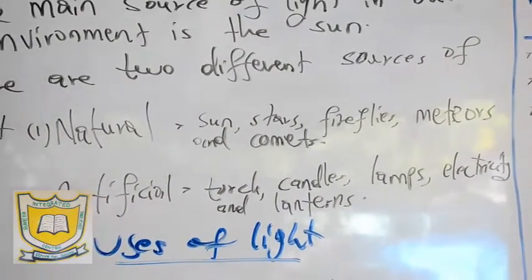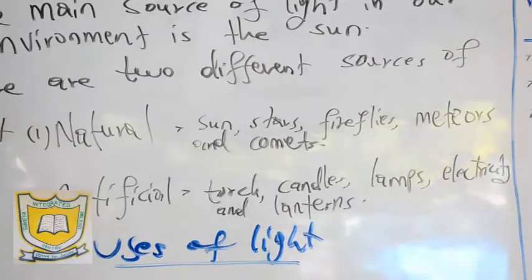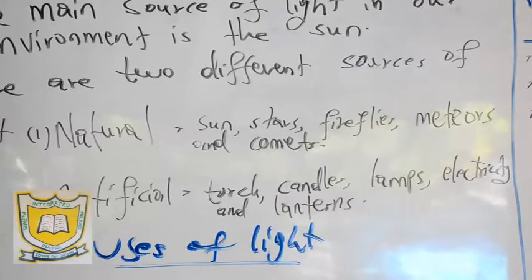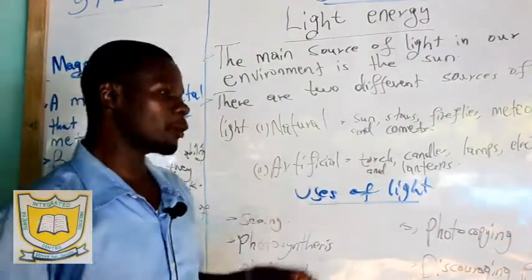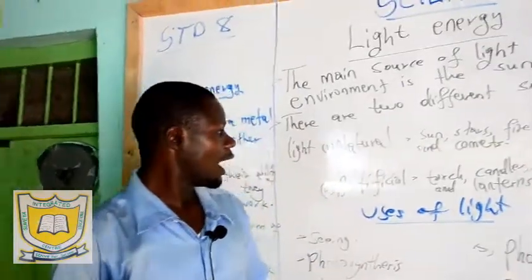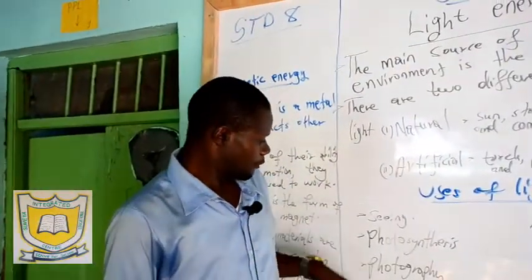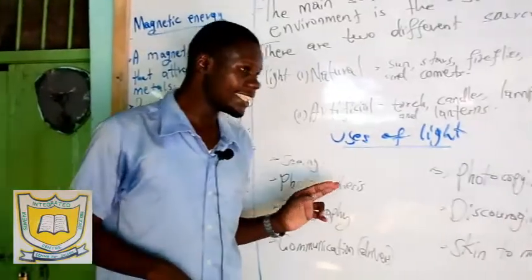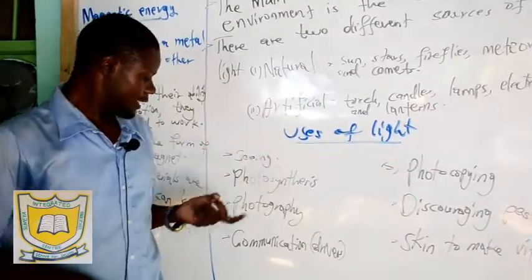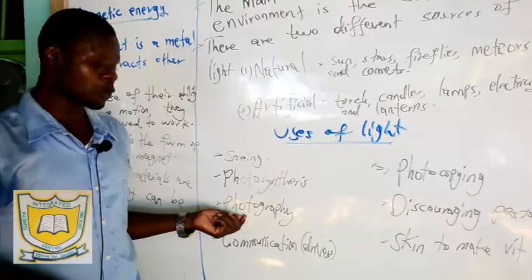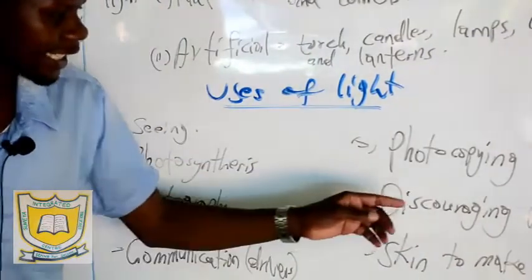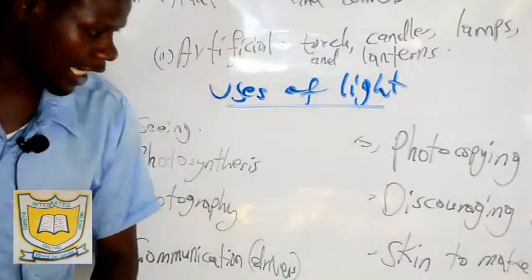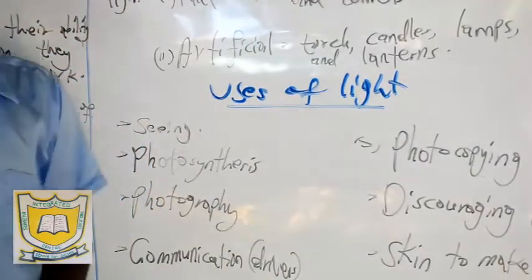After talking about the 2, we also have to talk about the uses of light. In our daily life, you find that light is very important. In which way? This type of energy is very important in that it assists people and animals to see. Number 2, photosynthesis, photography, communication, photocopying, discouraging pests, and lastly, making of vitamin D in our skin.